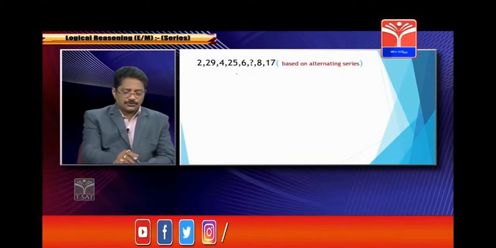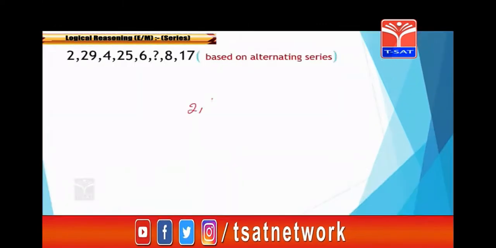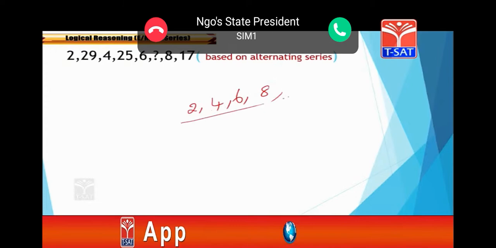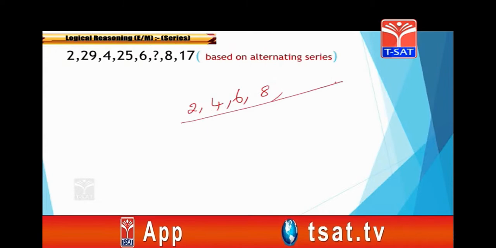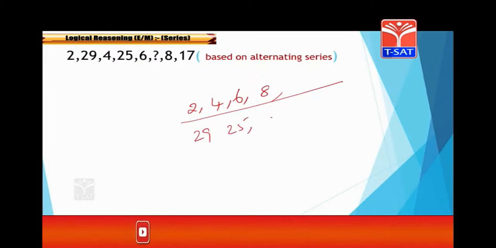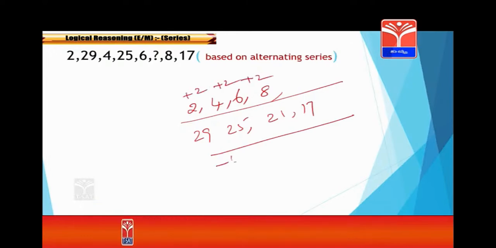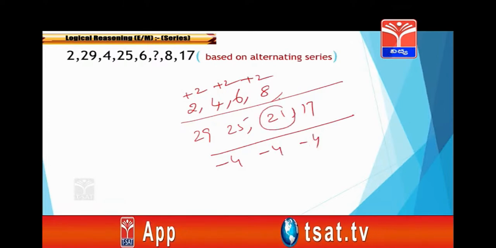So if you take 2, 4, 6, 8, all this is one series. 29, 25, 21, 17 is another series. This one increased by 2 and this one decreased by 4. So what is the required answer now? 21 is the required answer.